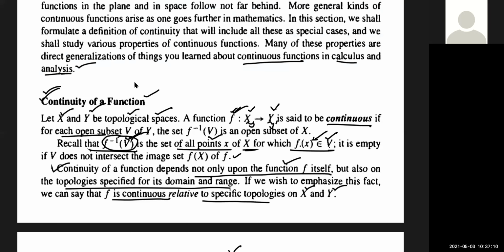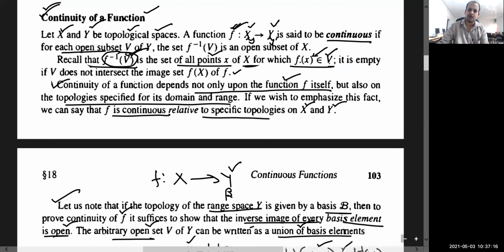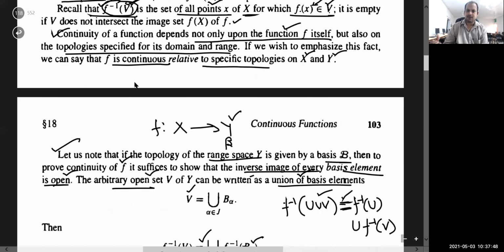So this is the definition of a function to be continuous. And about the set theoretic inverse, I already explained in detail that the set theoretic inverse of any set V is the set of all points of the domain for which f(x) belongs to V. We will see that the set theoretic inverse of a set can be empty even if the set V is non-empty. But in case of direct image, f of V will never be empty unless V is empty. So for that, I need to recall some basics from set theory. I will come to that.